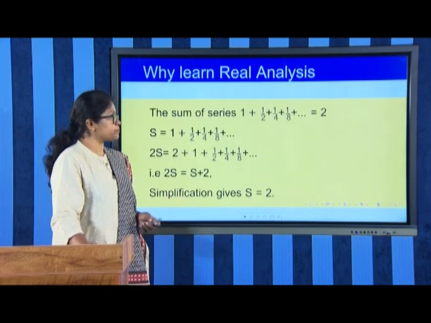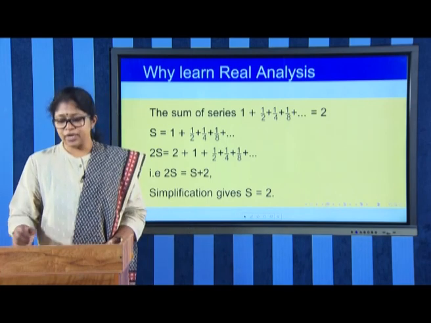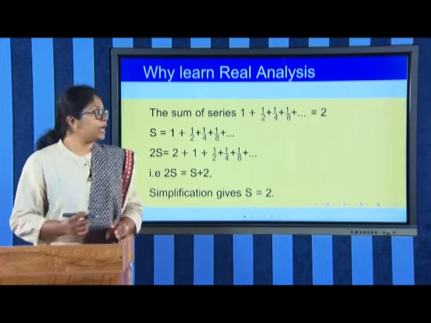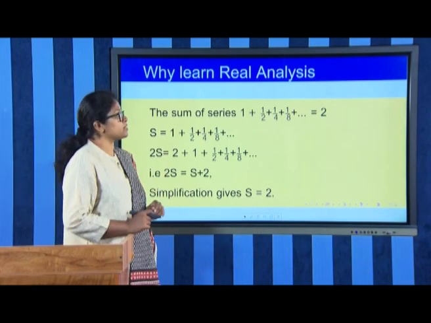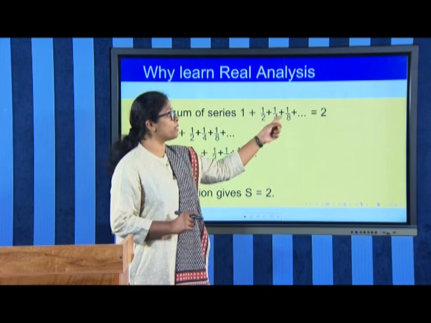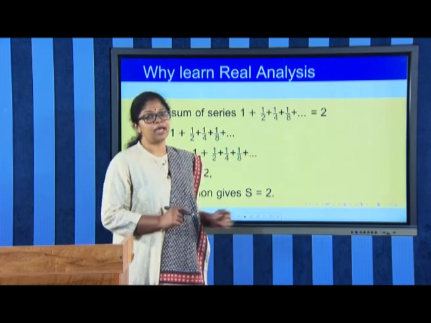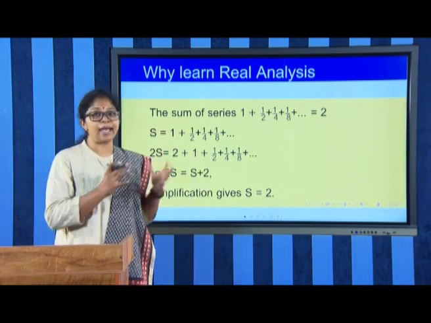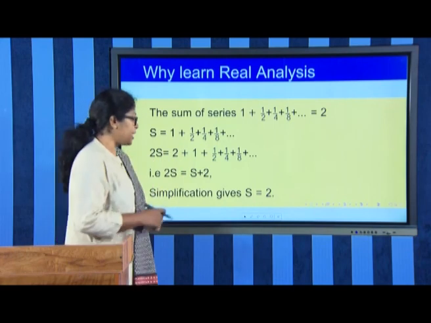And so on. For a small illustration, let us see an infinite series: 1 plus 1/2 plus 1/4 plus 1/8 plus etc. We can see that they all add up to the number 2. Let us see how.